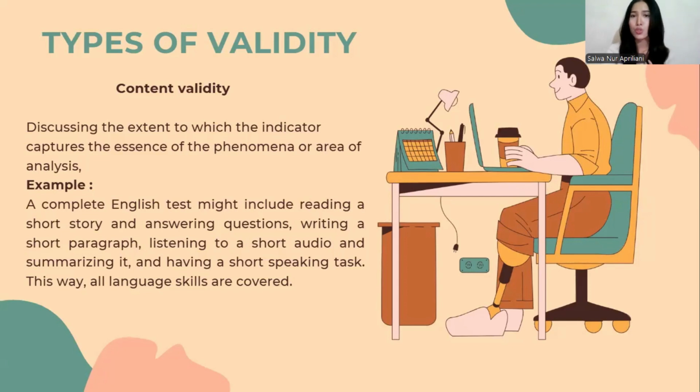Example for students: a complete English test might include, first, reading a short story and answering questions. Second, writing a short paragraph, listening to a short audio and summarizing it, and having a short speaking task. This way, all language skills are covered.